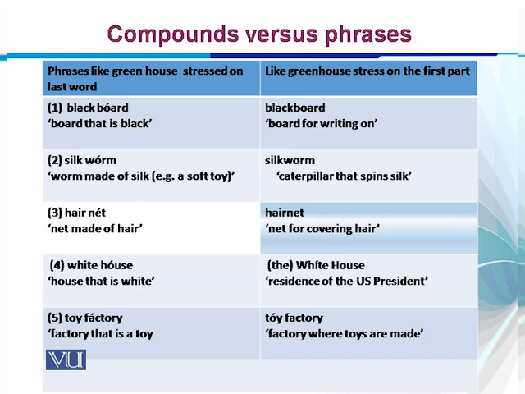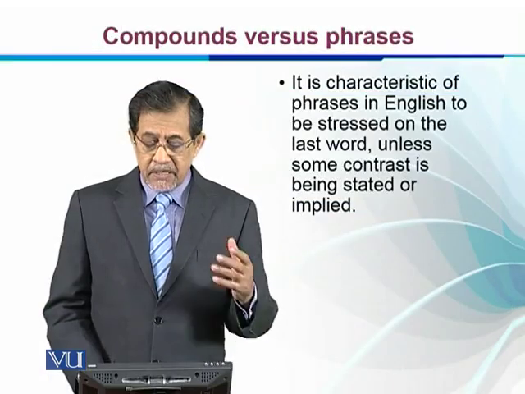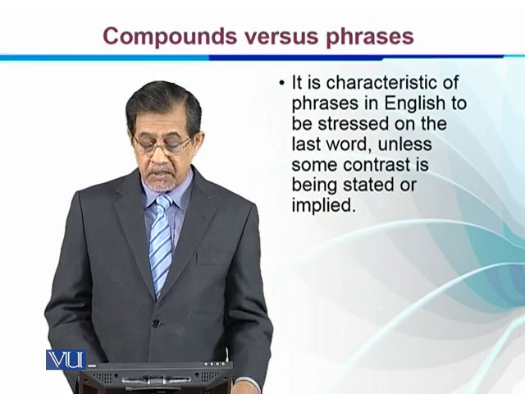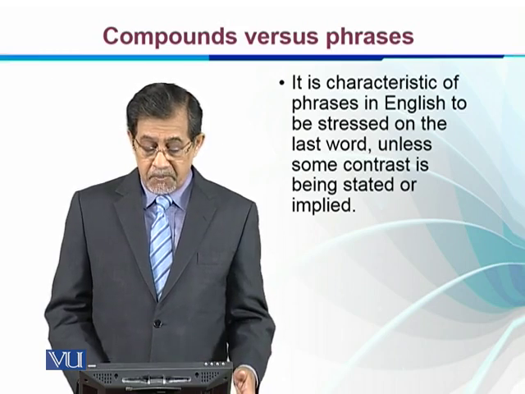Similarly, on the other hand, like greenhouse, the compound has stress on the first syllable: blackboard, a board for writing on; silkworm, a caterpillar that spins silk; hairnet, a net for covering hair. So you can see that with the help of stress, we can say when we have a compound word and when we have a phrase consisting of words. It is a characteristic of phrases in English to be stressed on the last word unless some contrast is being stated or implied.